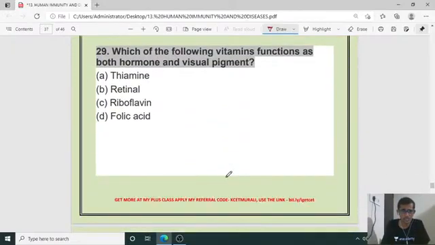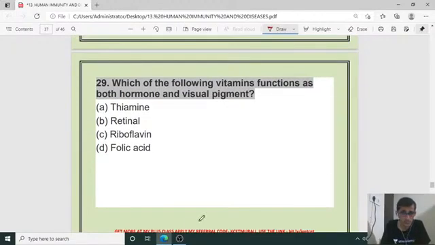Next, question number 29. Which of the following vitamins functions as both hormone and visual pigment? It acts like a vitamin and also as a visual pigment. Dual in function. Which is that one? It is retinol. Retinol and opsin are there.